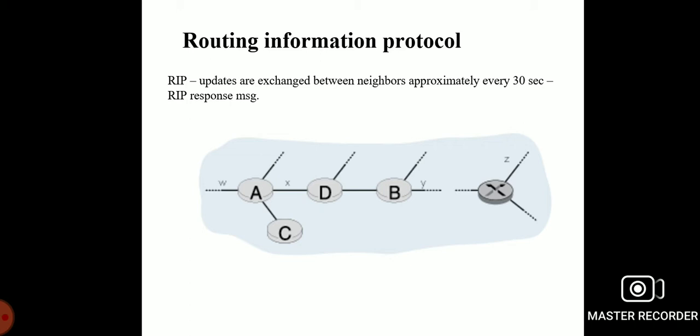destination point. The message is transferred from A to X by the minimum shortest path. So the information of the source and every individual neighbor node is collected, the response goes to the destination, and then it is shared to the source side. So this is the Routing Information Protocol functionality.